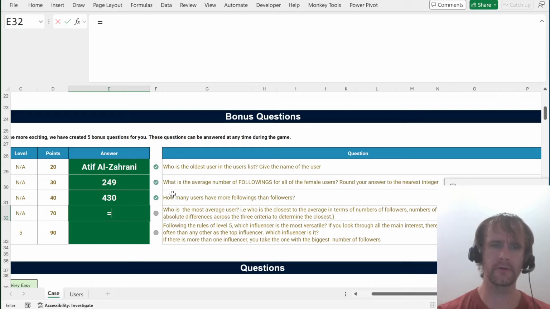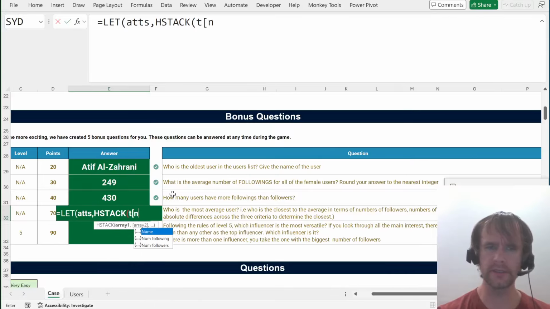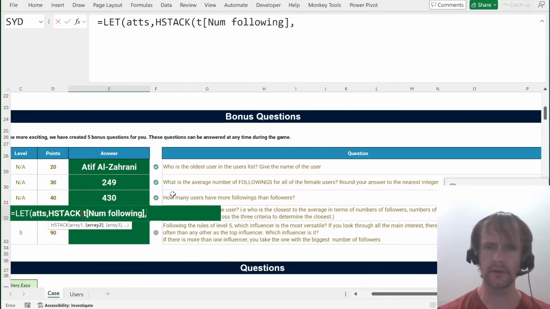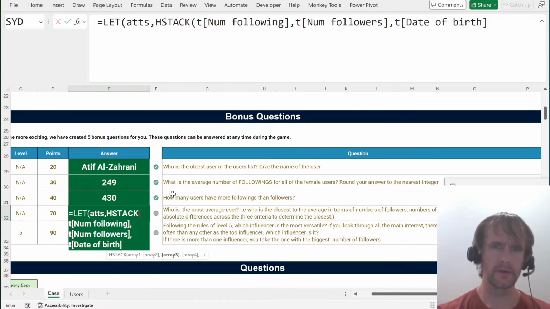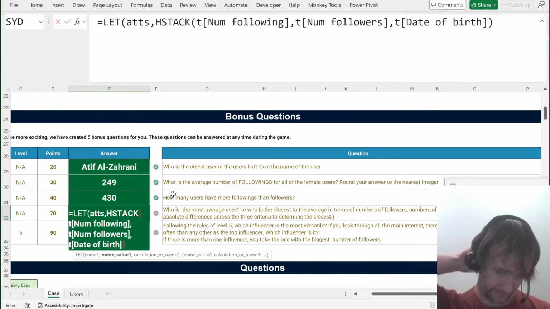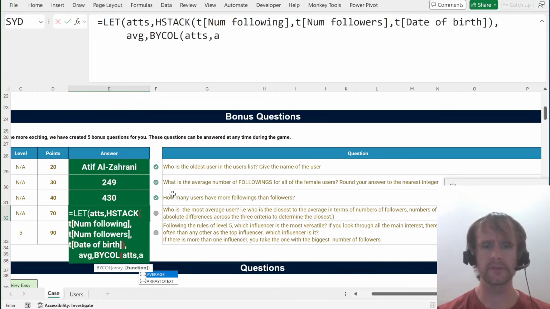Okay, so let attributes be hstack of T num following, T num followers, and T date of birth. Then the average will be bycol of average.